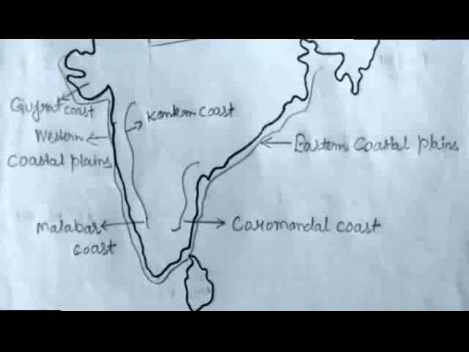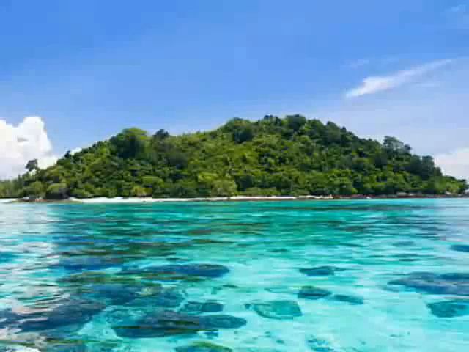The large rivers make wide deltas on the eastern coastal plains. The eastern coastal plain is formed by fine alluvial soil and is fertile. The eastern coast too has several large lagoons including Chilka. The eastern and western coastal plains meet at Kanyakumari, the southern tip of the Indian mainland. Last one is islands.